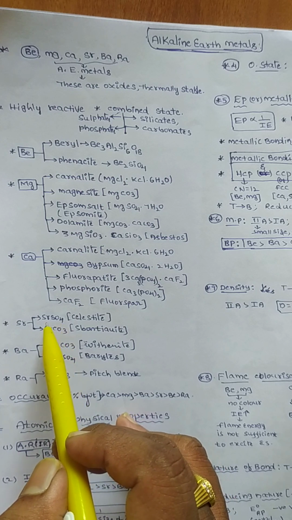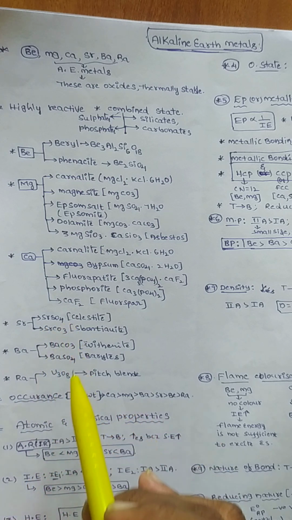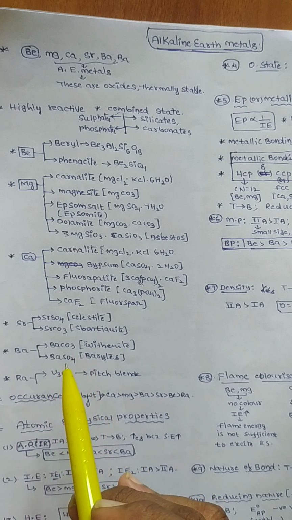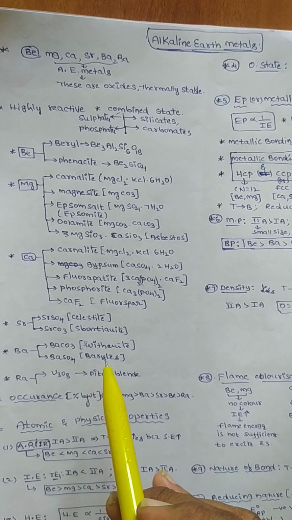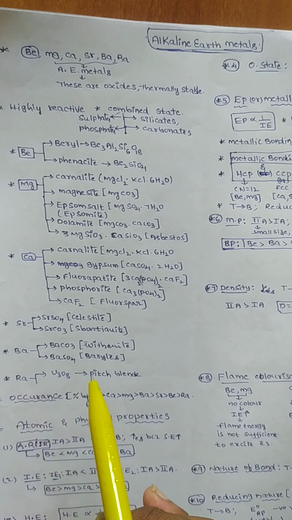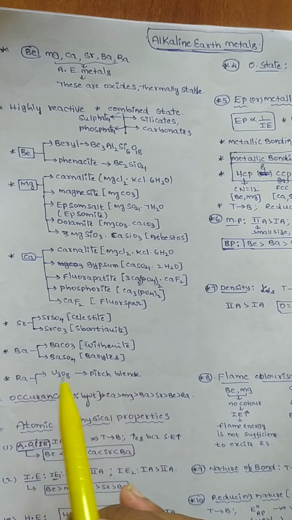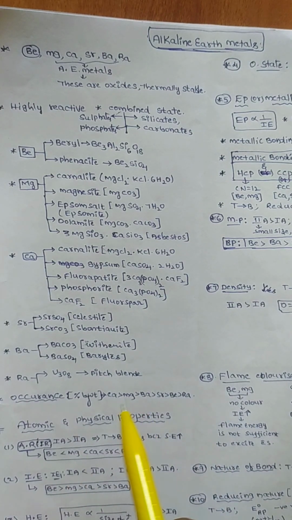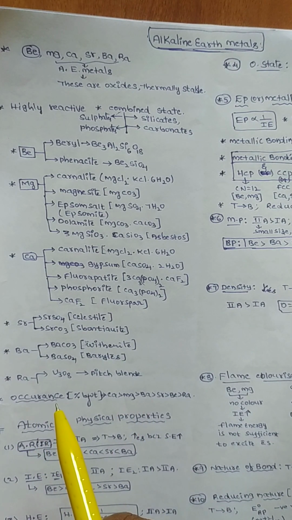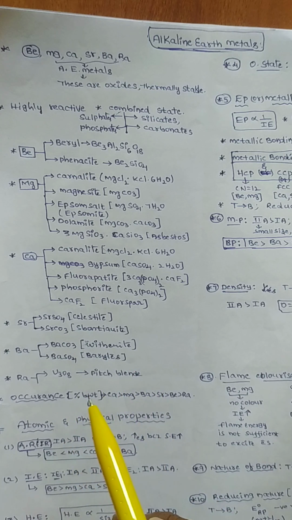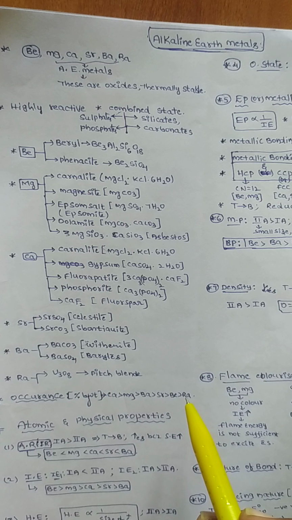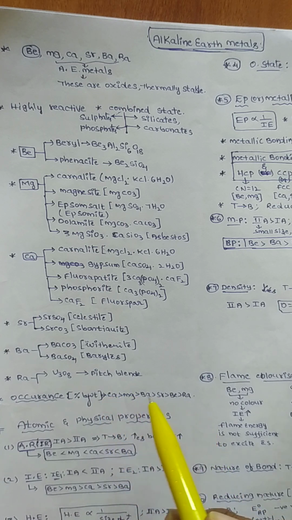Strontium is available as strontium sulfate and strontium carbonate. Barium is available as barium carbonate and barium sulfate. Barium sulfate is important, called barytes. Radium is available in the form of pitchblende, where U3O8 is present. Now, the order of occurrence in this group is calcium, magnesium, barium, strontium, beryllium, radium. Radium is the radioactive element. Calcium is the most abundant in the earth crust, then magnesium.